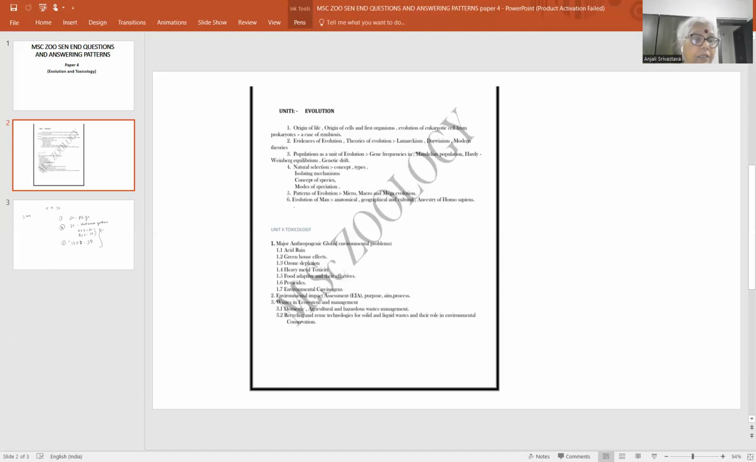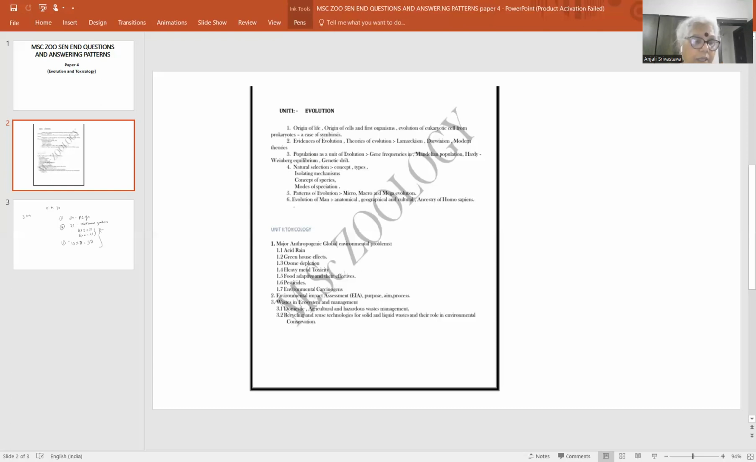Then food additives, pesticides, effectiveness of food additives, environmental carcinogens, EIA, environmental impact assessment, ये very important topic for short answer. इसमें ये तो full question के लिए भी उतना ही equally important है. EIA से जो short questions particularly पूछे जा सकते हैं, that is the purpose of EIA, aim of EIA and the process of EIA.